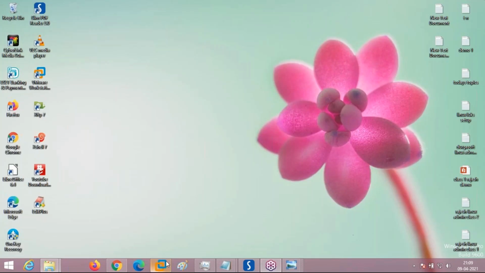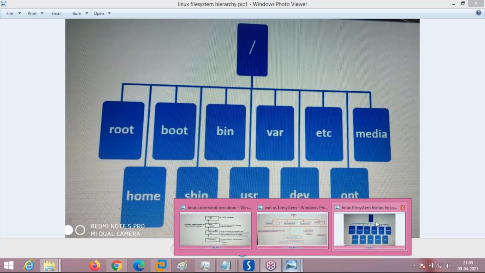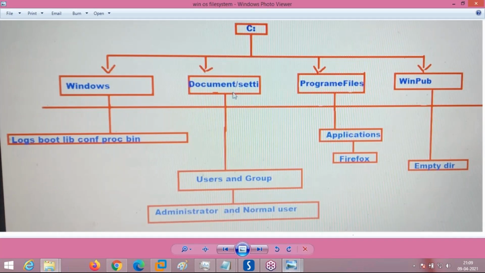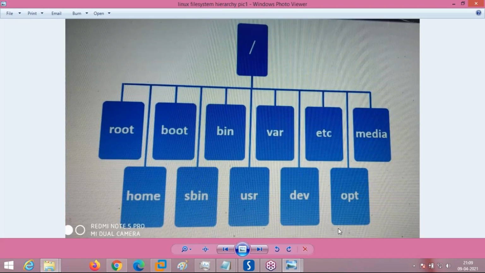Okay. Now we will see what is the difference between the Linux file system hierarchy and Windows. So here the Linux file system hierarchy is like this. Slash, which is called the inverted tree structure. You can see the hierarchy, it is in the format of an inverted tree structure. This is the root. Slash is called root. These are the other directories like root, boot, bin, var, etc, media, home, sbin, usr. Then you can tell what is the difference between this Windows file system hierarchy and how the Linux file system hierarchy is better.